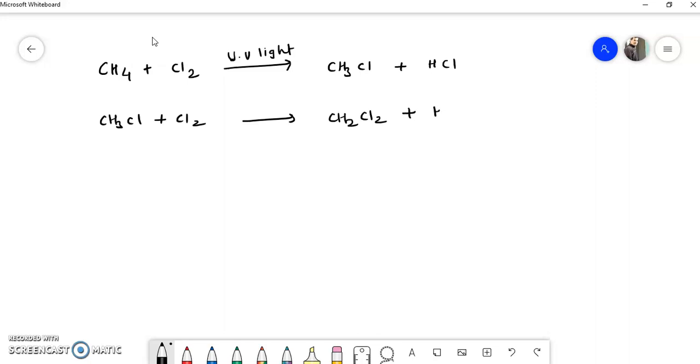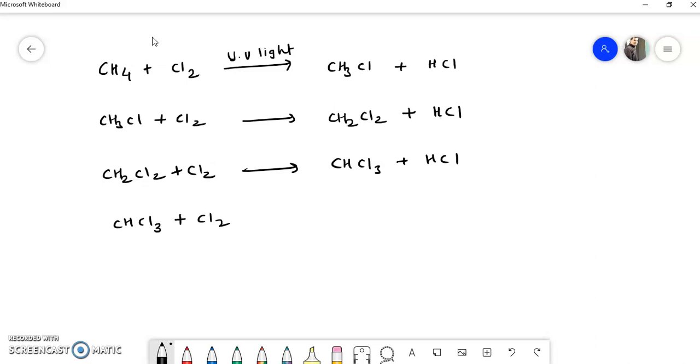Again there is a side product HCl. Again this CH2Cl2 reacts with chlorine gas and there is a formation of CHCl3 plus HCl. Again this CHCl3 reacts with chlorine gas and there is a formation of CCl4 plus HCl.